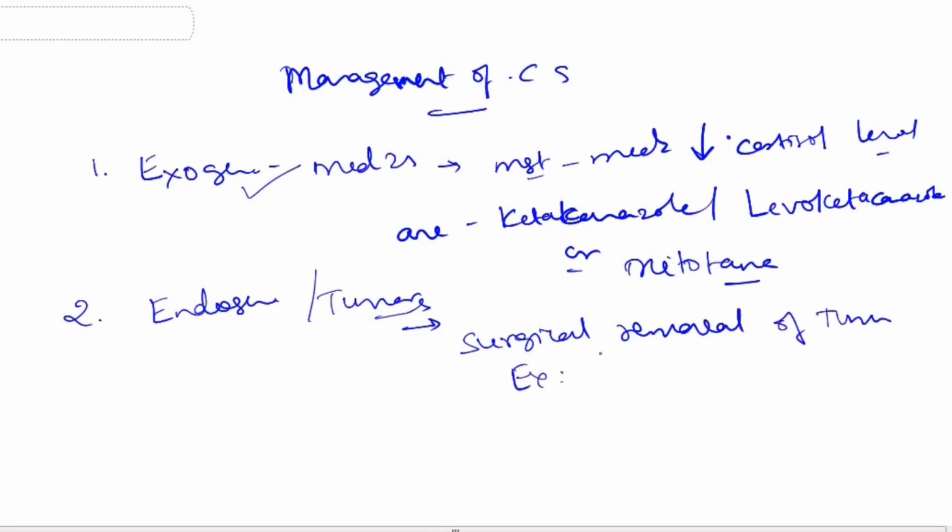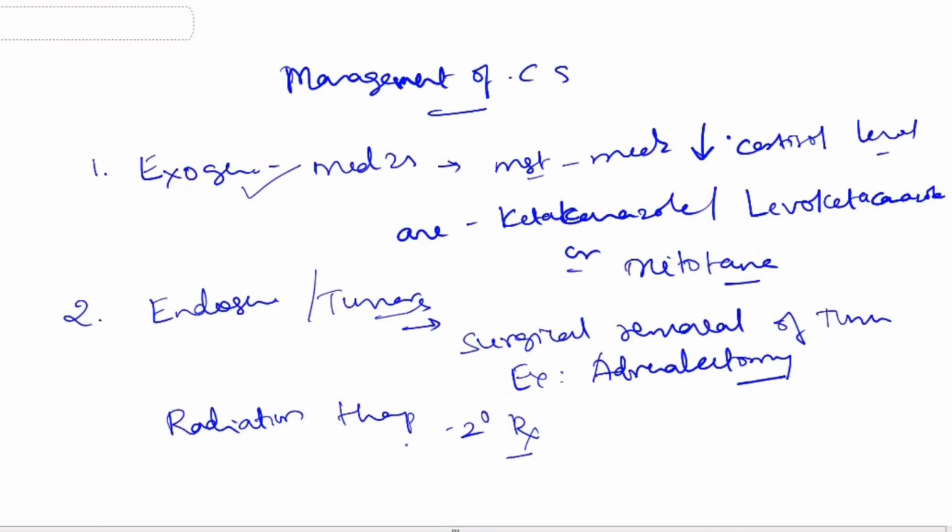Example, adrenalectomy, surgical removal of adrenal glands or of tumors in the adrenal glands, or radiation therapy as secondary treatment. This is the management of Cushing syndrome.